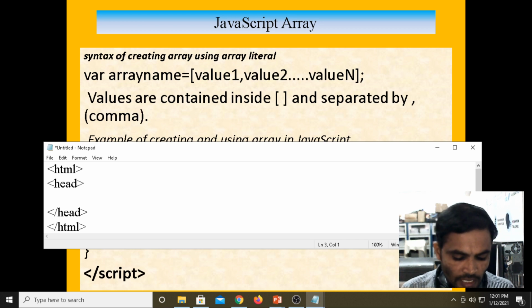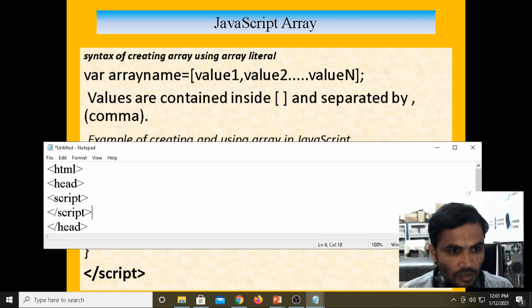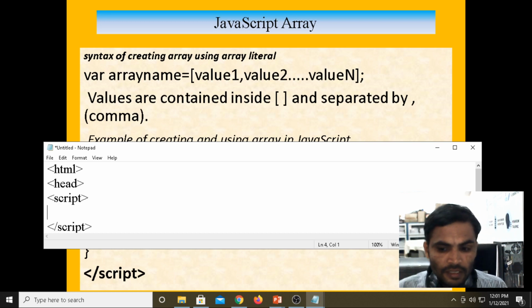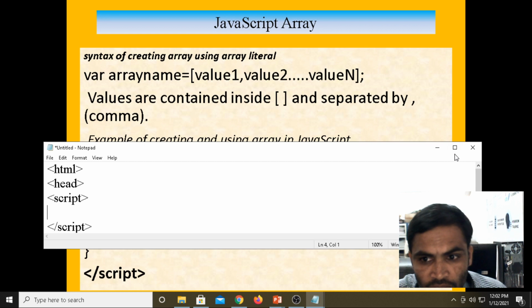Inside the header I declare a script tag, and close the script tag. Now I will define the array in JavaScript.